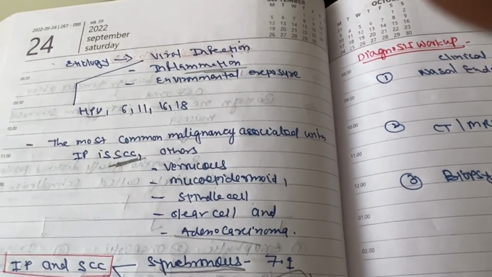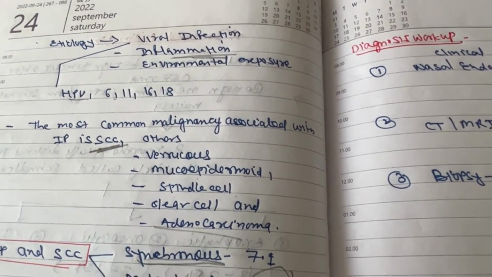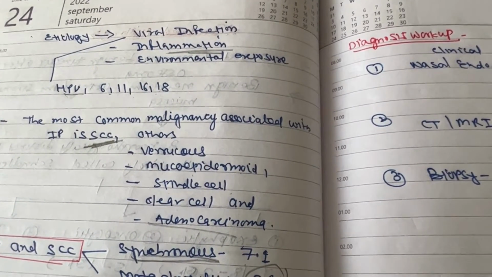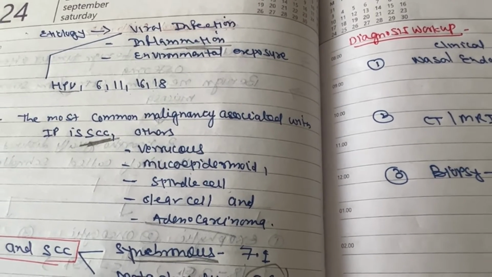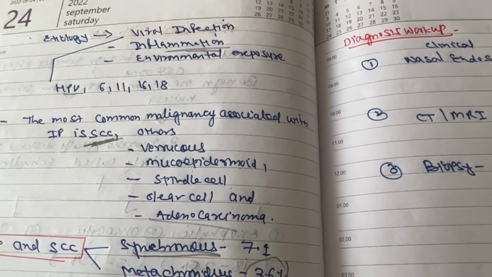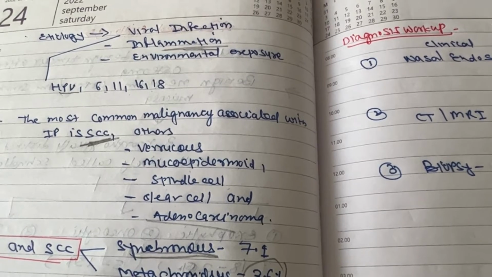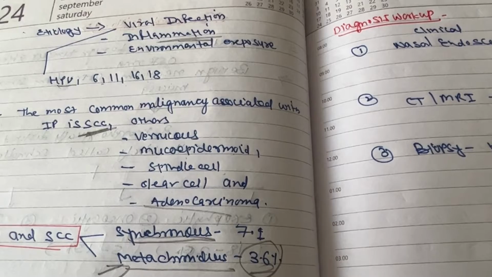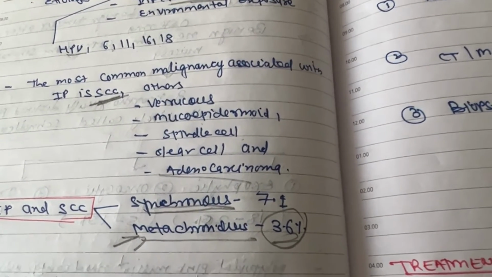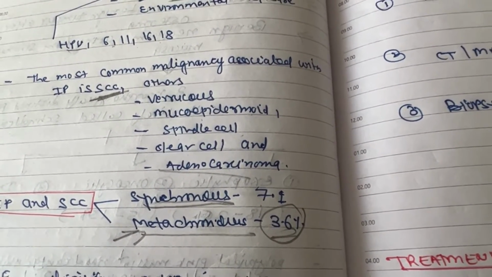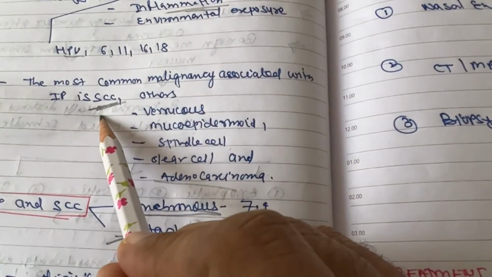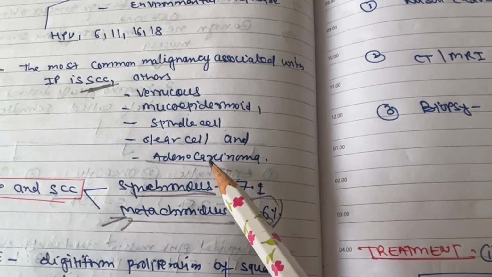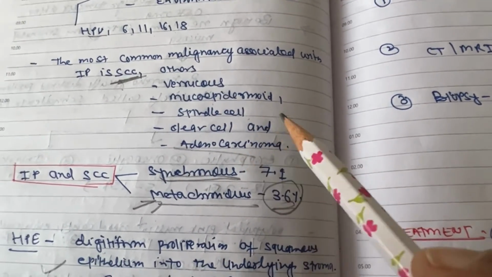Etiology is mainly viral infection, some inflammation also contributes, and there is environmental exposure such as asbestos and pollution. The most common viral pathogen related to inverted papilloma is human papilloma virus, mainly 6 and 11, sometimes 16 and 18 are also involved. The most common malignancy associated with inverted papilloma is squamous cell carcinoma. Others that may be associated are verrucous, mucoepidermoid, spindle cell, clear cell, and adenocarcinoma.